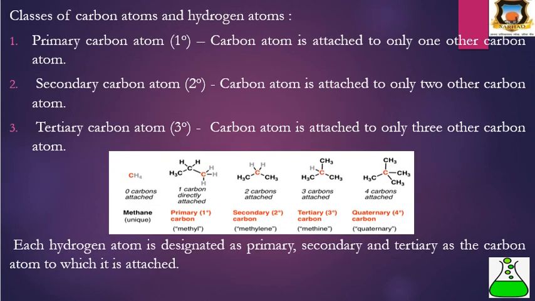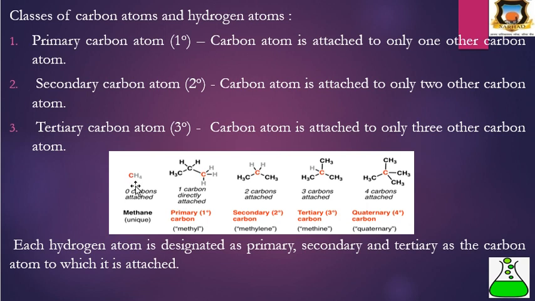Then next is the classes of carbon and hydrogen atoms. The primary carbon atom: a carbon atom attached to only one other carbon atom is called a primary carbon atom. Then a secondary carbon atom means this carbon atom is attached to only two other carbon atoms, directly attached. Then next is the tertiary carbon atom. A tertiary carbon atom means the carbon atom is attached to only three other carbon atoms. Here are some examples.